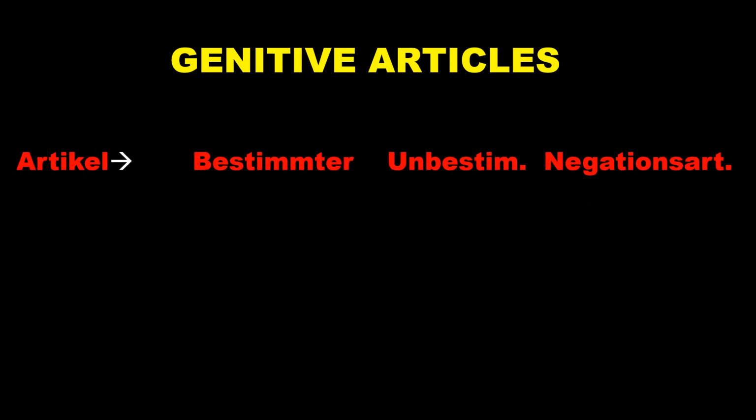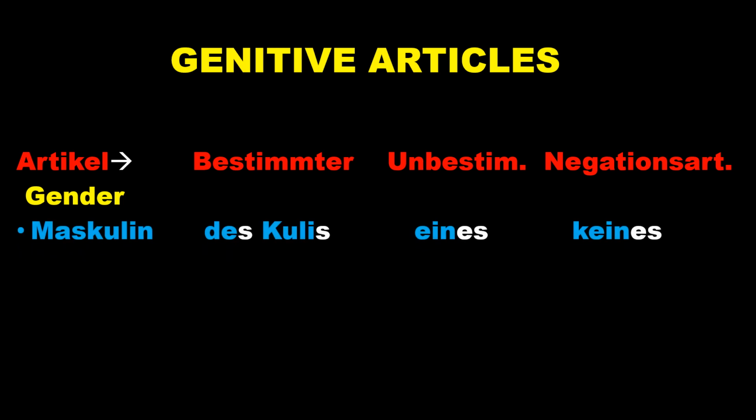Genitive articles: bestimmter Artikel, unbestimmter Artikel, Negationsartikel. Let's see masculine. Here, des Kulis, eines Kulis, keines Kulis.